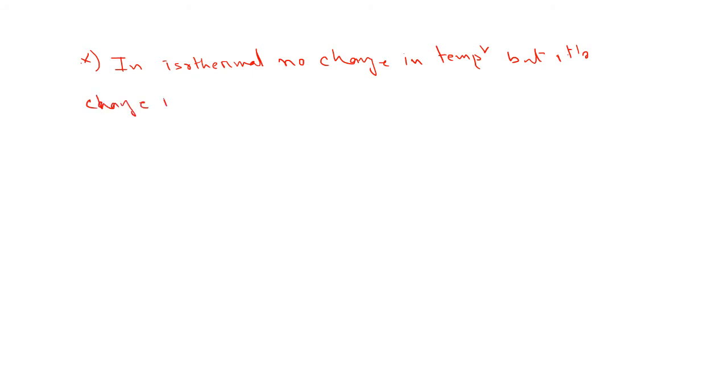Okay, so already I discussed that if there is any change in volume, then work done occurs.